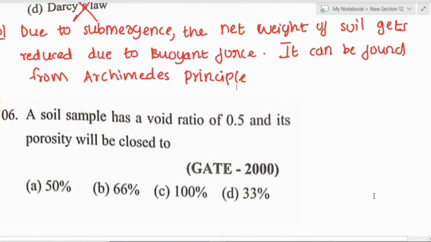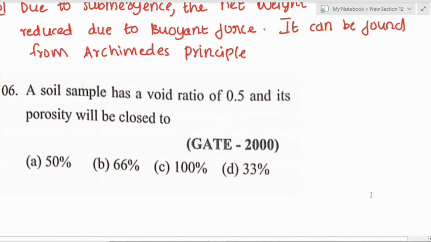Okay, so we can go to the next question. The soil sample has a void ratio of 0.5 and its porosity is closest to what? They have asked us to find the porosity, and it is a question from GATE 2000. There are four options given.